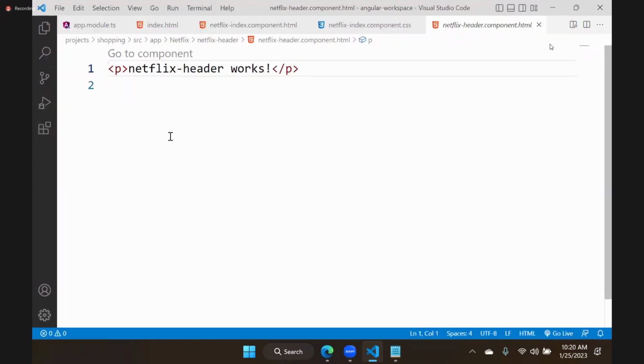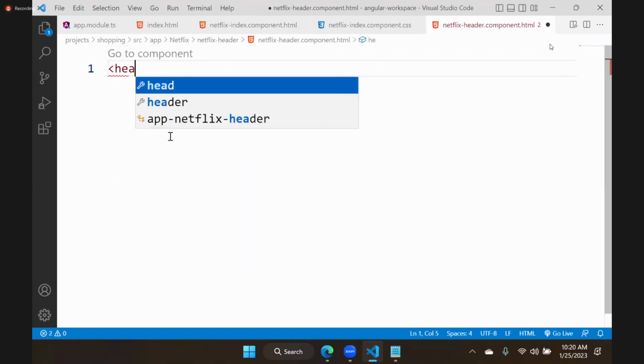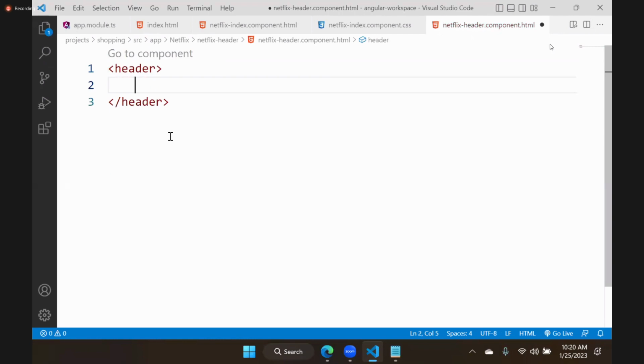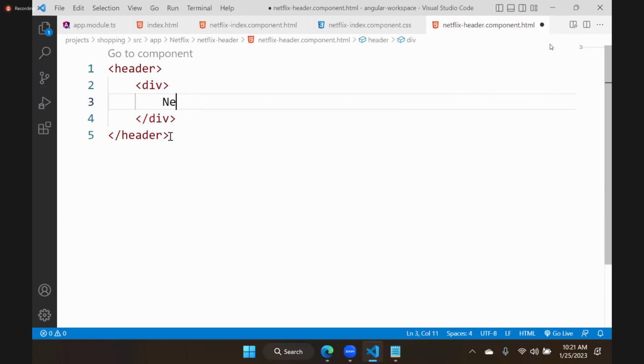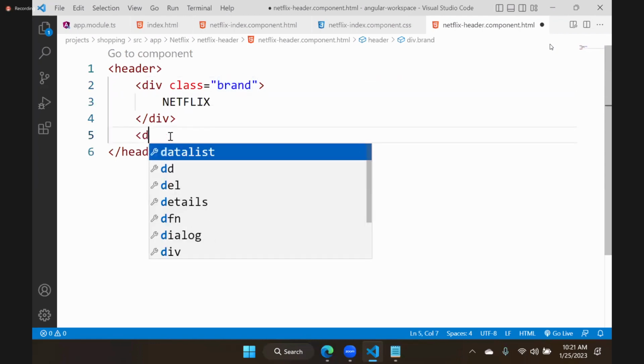Now in the header file, what we have to do, you saw the Netflix header. We will put a div, or you can put a semantic element. What is semantic? We have header. Header is a semantic element. You can just keep header, and in this header we will have one division. In this division we will put the word Netflix, and here I will put a class as brand. Brand is the company name, right? Okay, next another div.